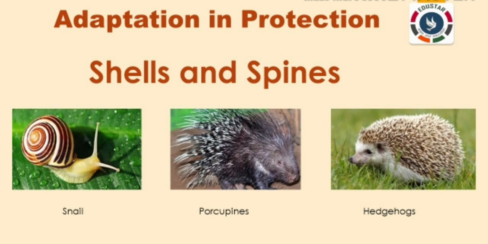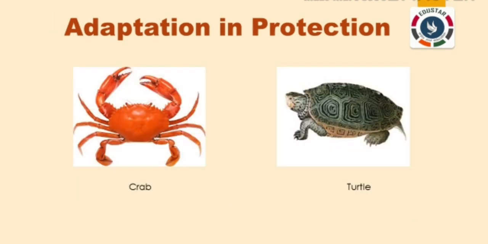Adaptation in protection using shells and spines. Tortoises and snails have hard shells that cover and protect their soft bodies. Porcupines and hedgehogs have sharp spines to protect themselves from their enemies. The hard shell of crabs and turtles protect their soft bodies.